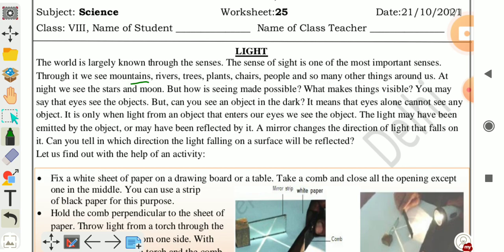But how is seeing made possible? And what makes things visible? You have to discuss these 2 points in this worksheet.